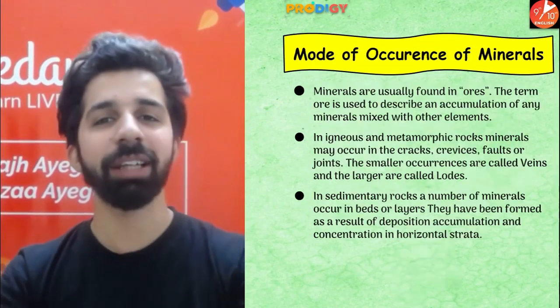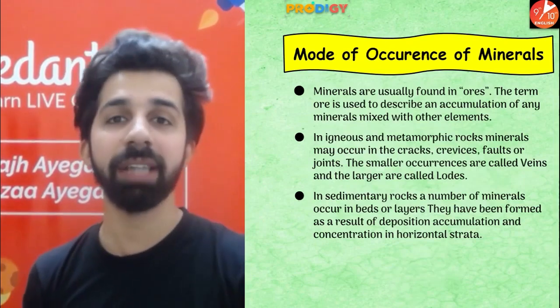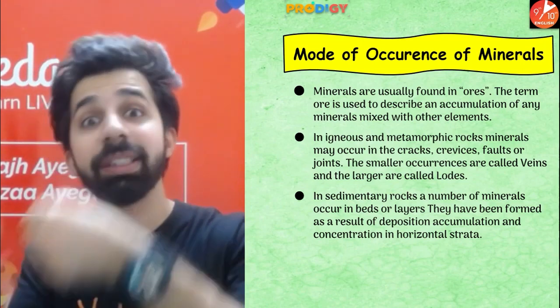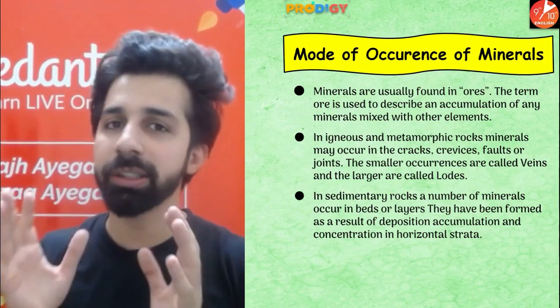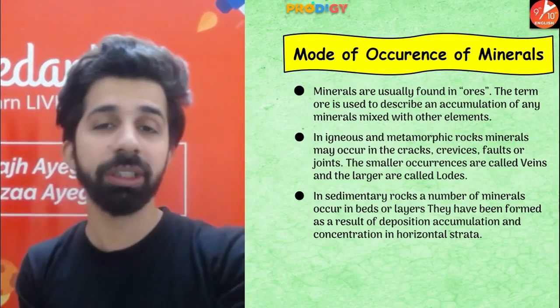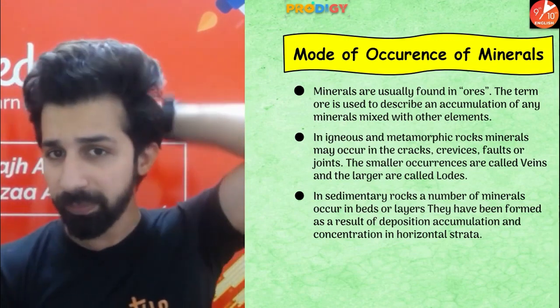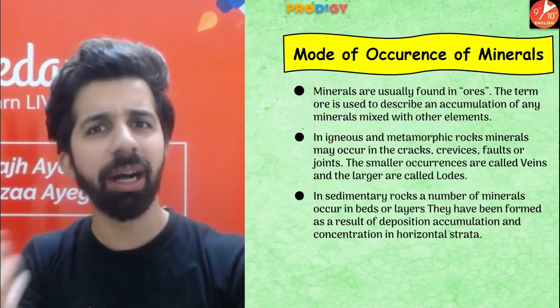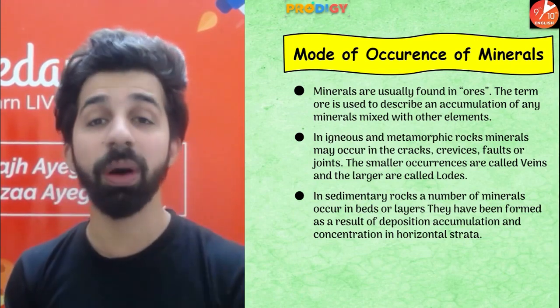Now guys, as we know what minerals are, let's understand from where we get these minerals, what are the modes of occurrence of the minerals. Now guys, this topic is again very, very important and a long answer question can be asked from this topic, mode of occurrence of minerals. Okay, so let's see where we get minerals from. The very first, minerals are usually found in ores.